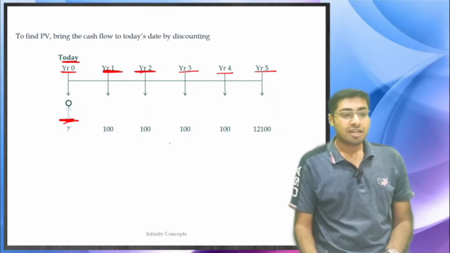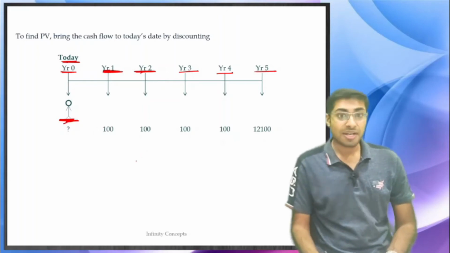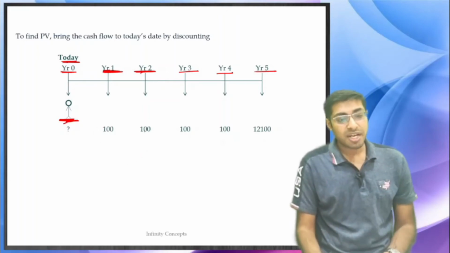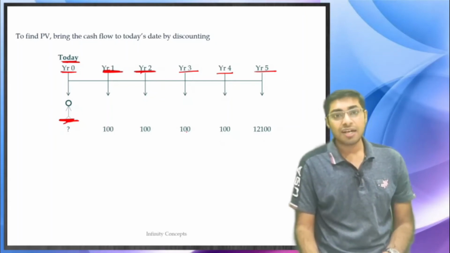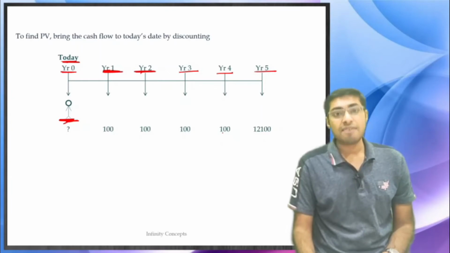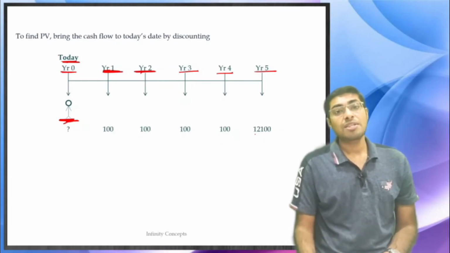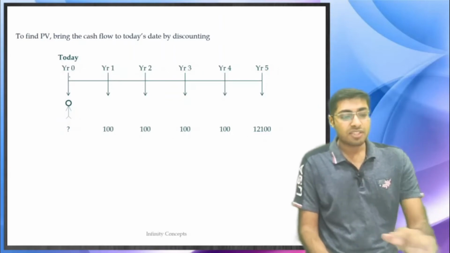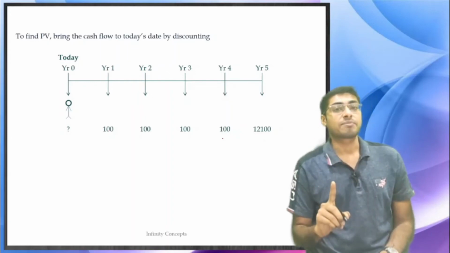In future, at year 1, that is 1 year from now exactly, I am going to get $100. 2 years from today, I am going to get another $100. 3 years from today, I am going to get another $100. 4 years from today, I will be getting $100. And 5 years from today, I will be getting $12,100. What is the present value of these cash flows is what we are calculating.